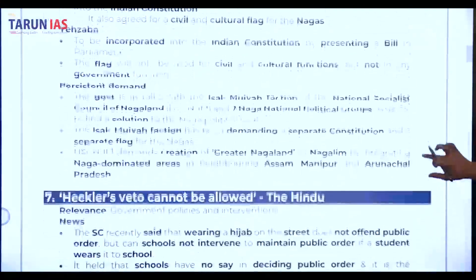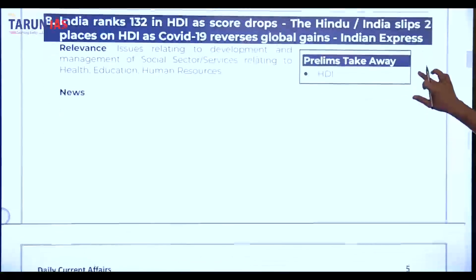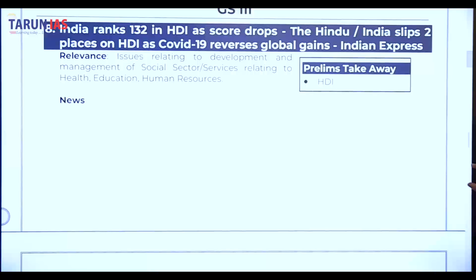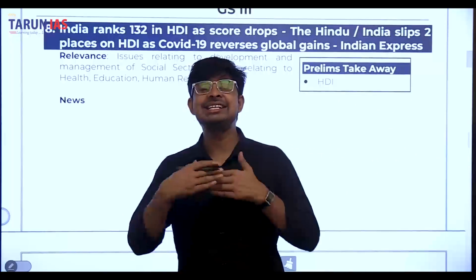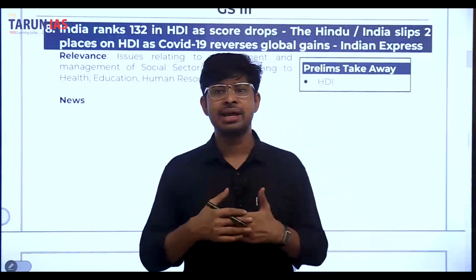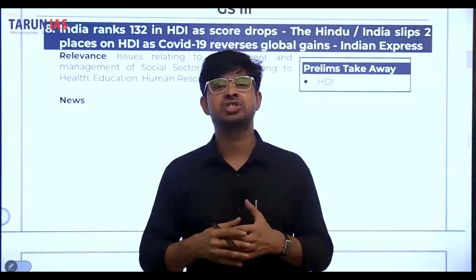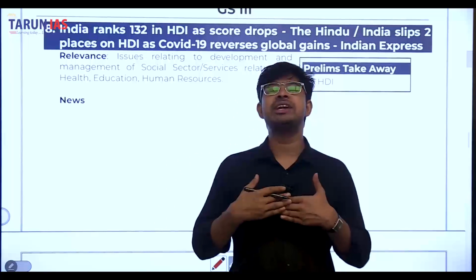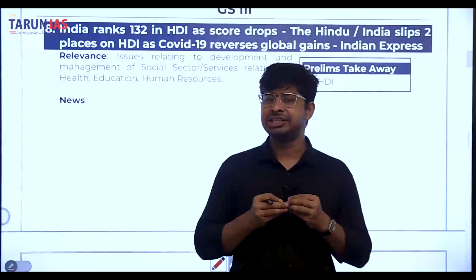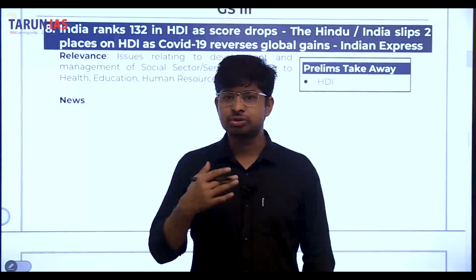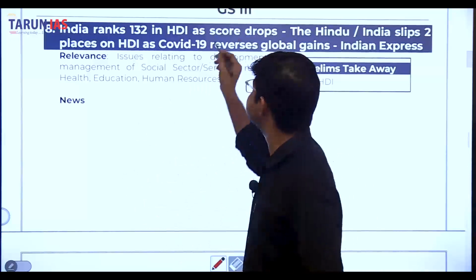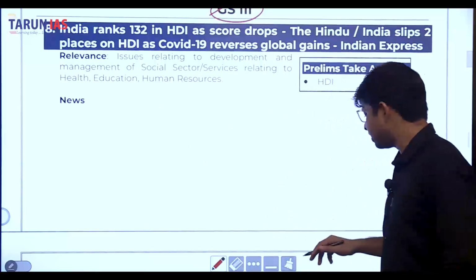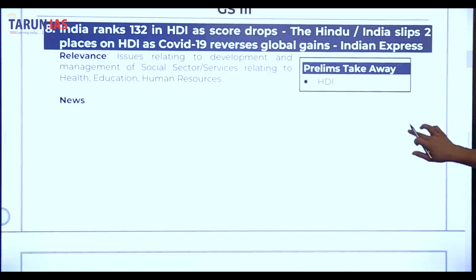So the next news is very important. It's related to GS3, and it is important because it's related to the Human Development Index. India ranked 132 in the Human Development Index as its score dropped. Before, India's rank was 130 in 2021, but now India's rank is 132. So this is GS3 news related to the Indian economy. Now let's see what is important in this news.